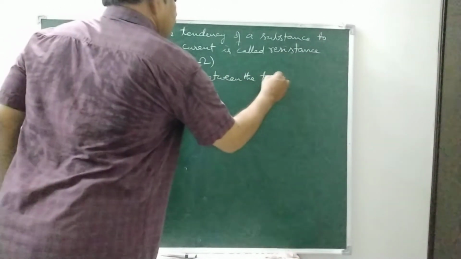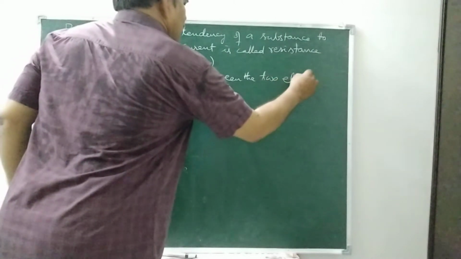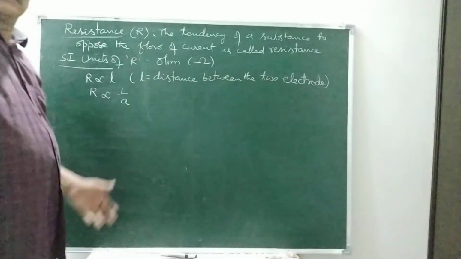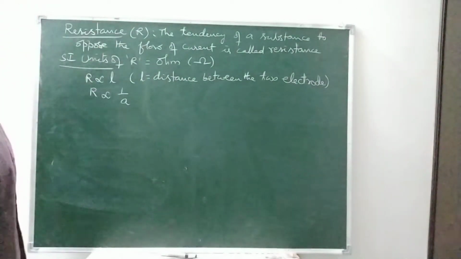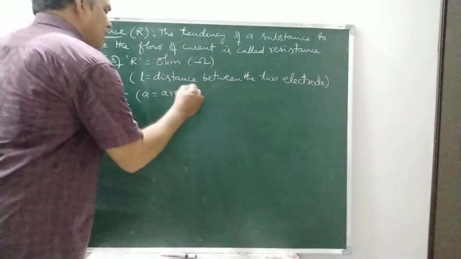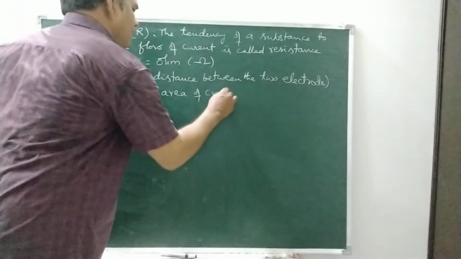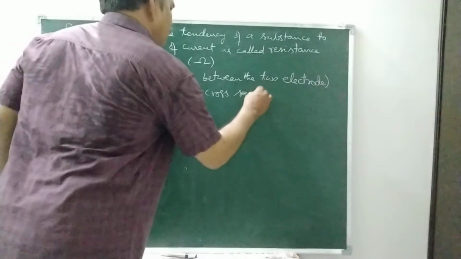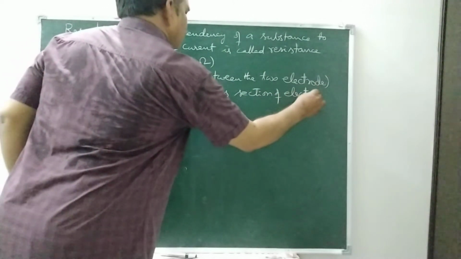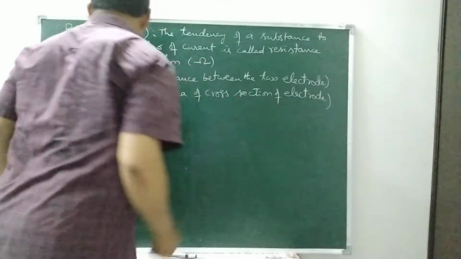We arrange two electrodes in the electrolyte, so that is the distance. And A is the area of cross section of the electrode.